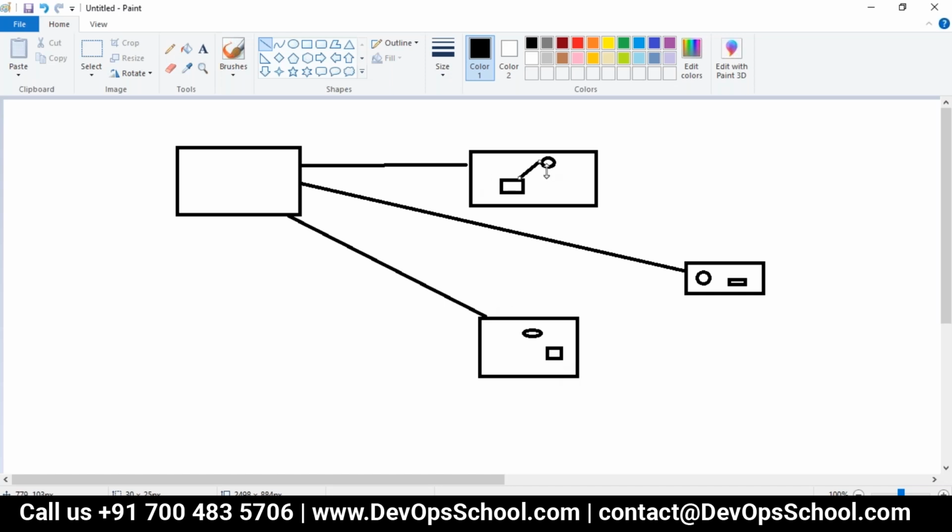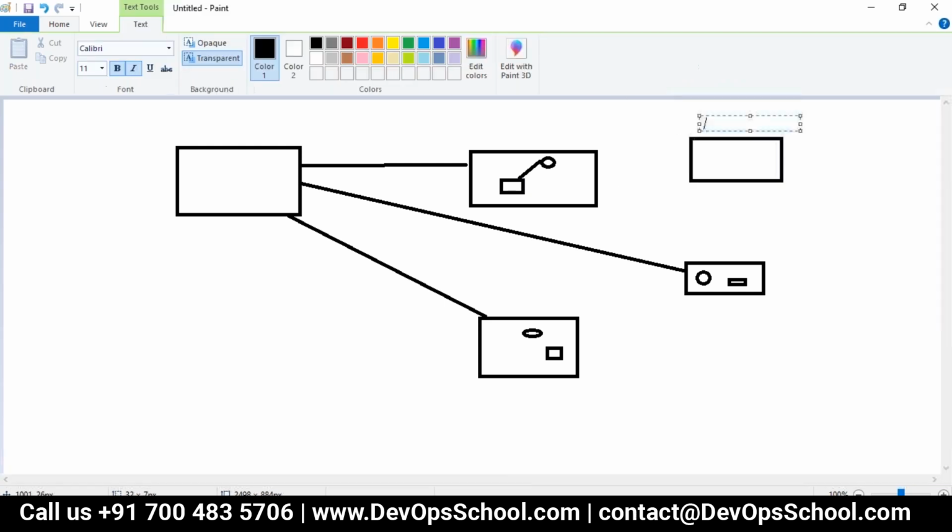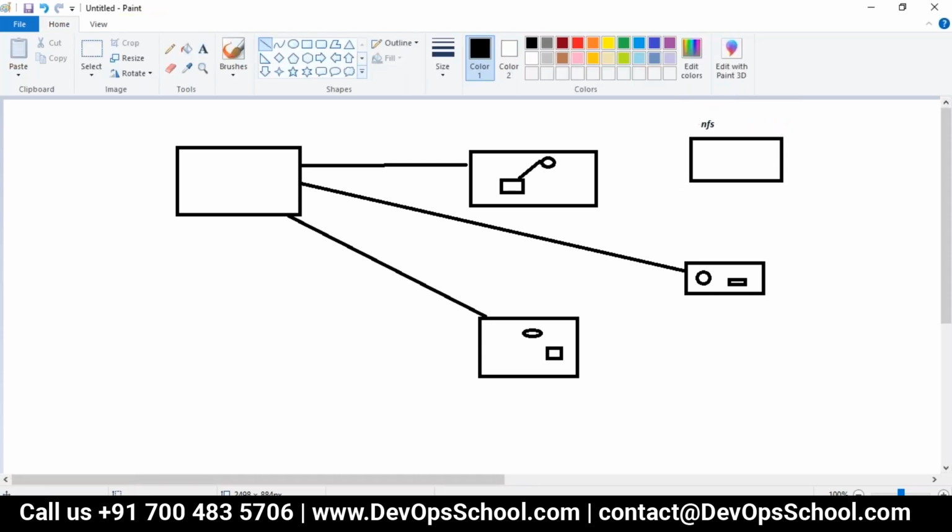If this is my SQL database where transactional workload is going on, so I put read write once. If this pod has mounted this volume, like this volume is an NFS volume, a network file system, which has been mounted with all your worker nodes.